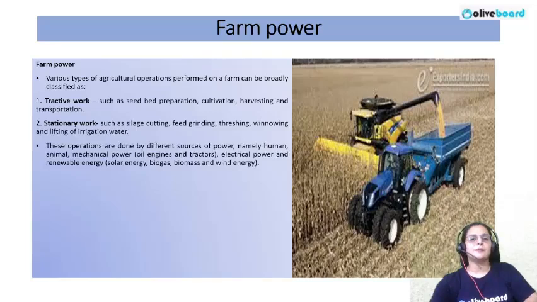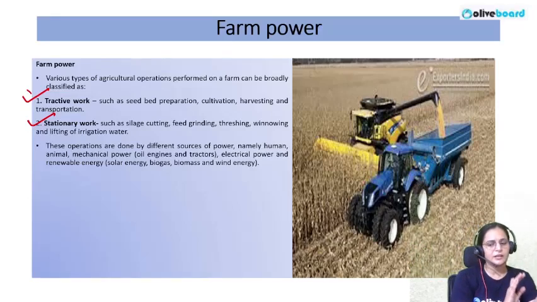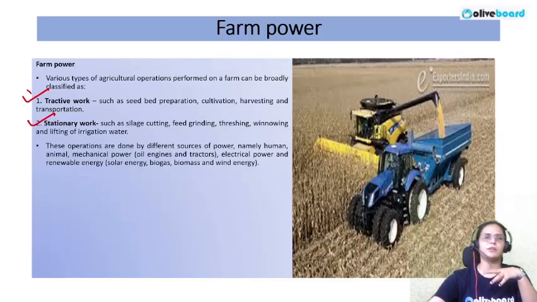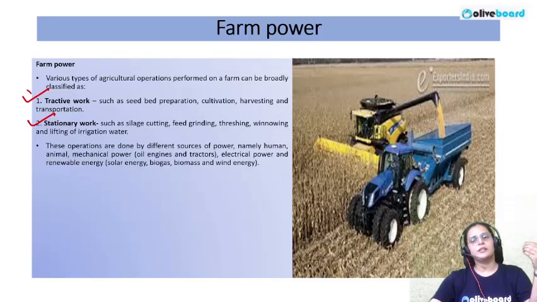There are various types of agriculture operations that are performed. One category is tractive work and the second is stationary work. Tractive work means a specific machine has to be moved in the field. Like seed bed preparation, you cannot prepare the seed bed by sitting at one place; you have to move the specific equipment in the field, then only the seed bed will be prepared. Then there are cultivation operations, harvesting operations, and transporting operations.